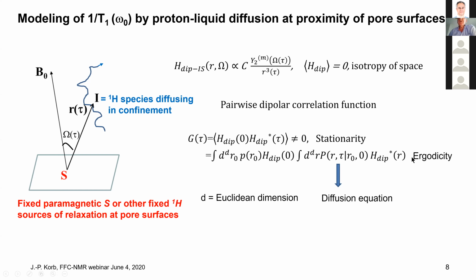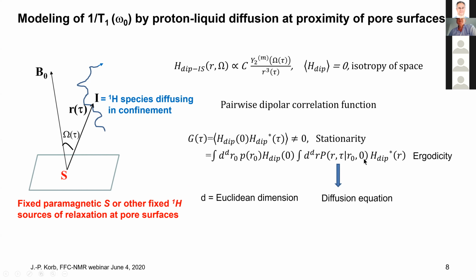And if you consider an ergodic system, you can replace this ensemble average with an integral average over, for example, a diffusion equation. So P is the probability for this particle to move from a position R0 at the origin of time to a position R at a later time tau.